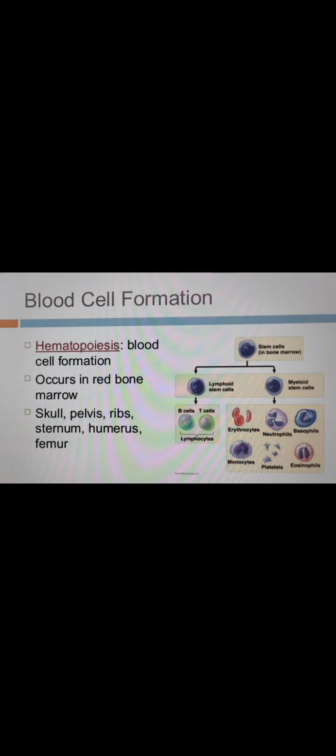Let's see the blood cell formation. What is blood cell formation? We have already discussed in the earlier slide that hematopoiesis is the blood cell formation, the process where the blood cells are formed, which occurs in the red bone marrow. The red bone marrow that can produce blood cells is mainly in the skull bone, not all skull bone, there are some skull bones, the pelvis bone, ribs, sternum, and humerus and femur. These are the bones which can produce blood cells.